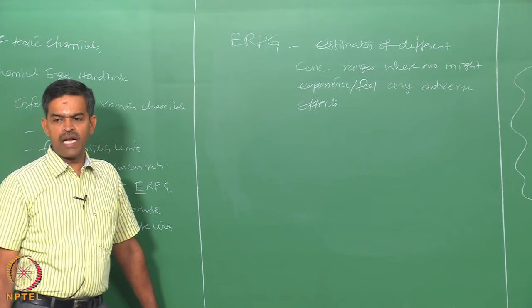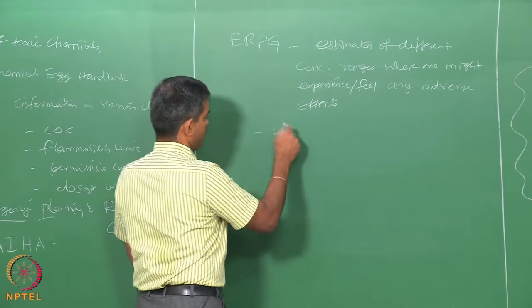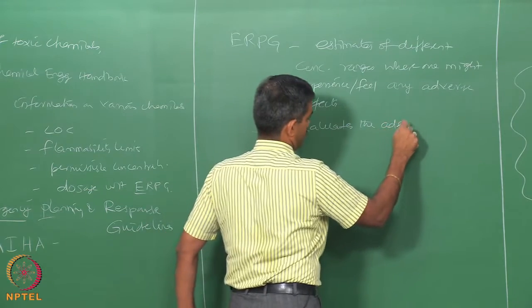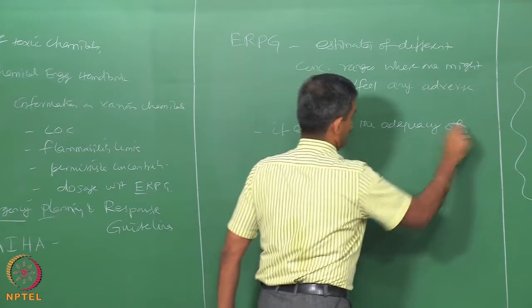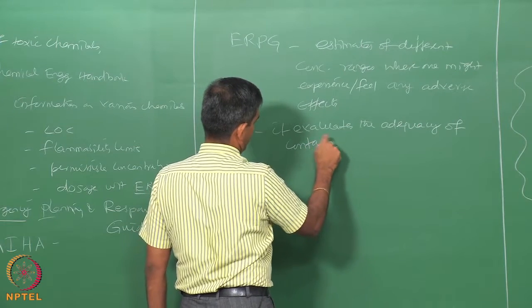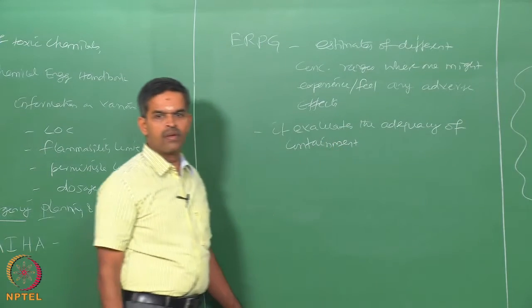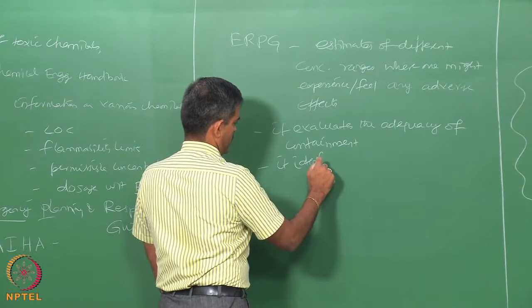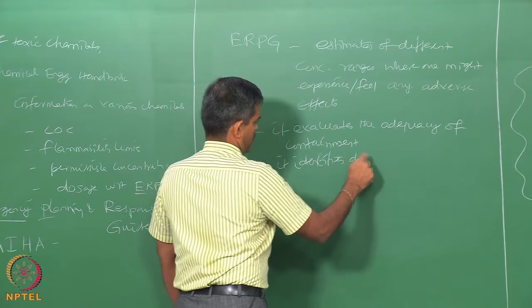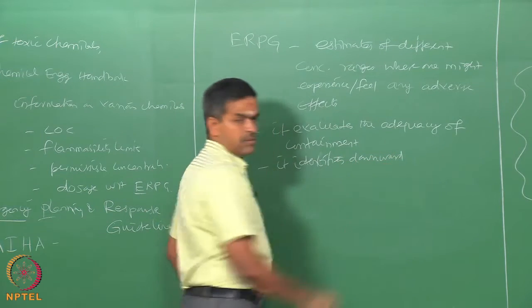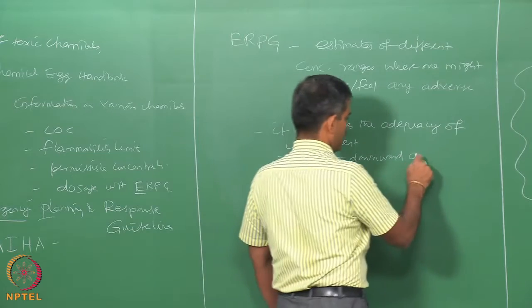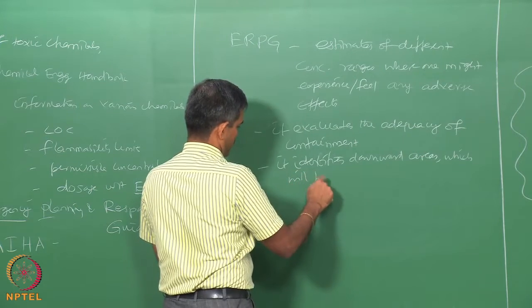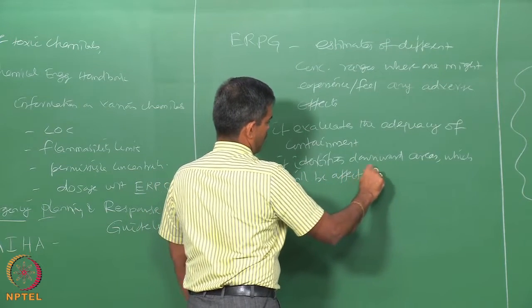It evaluates the adequacy of the containment, and it also identifies the downwind areas which will be affected in case the chemical is released.